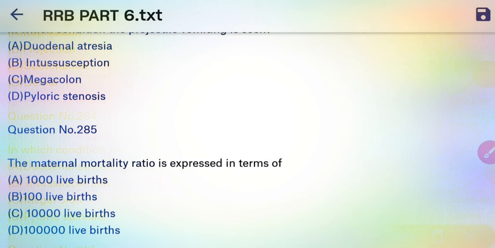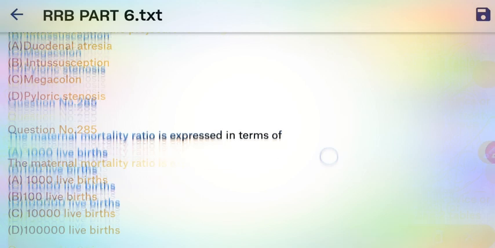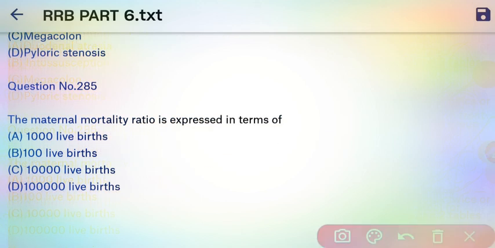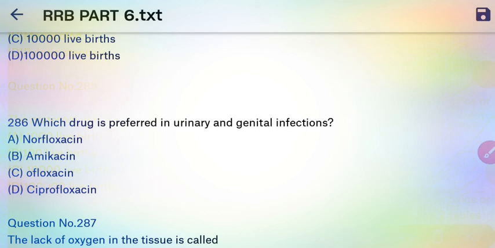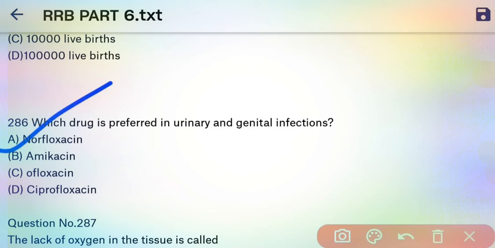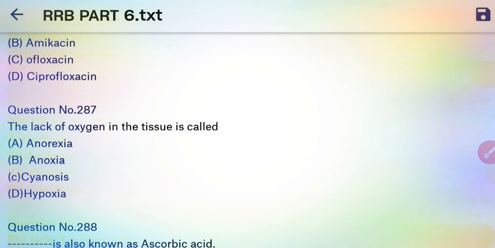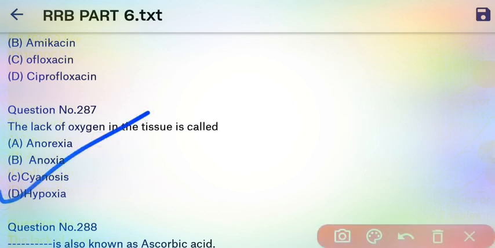Next question, the maternal mortality ratio is expressed in terms of, so here in terms of 1 lakh live births. Next question, which drug is preferred in urinary and genital infection? So here our right answer is norfloxacin is preferred in urinary and genital infection. Next question, the lack of oxygen in a tissue is called, so it is called hypoxia. Okay, this is the right answer.